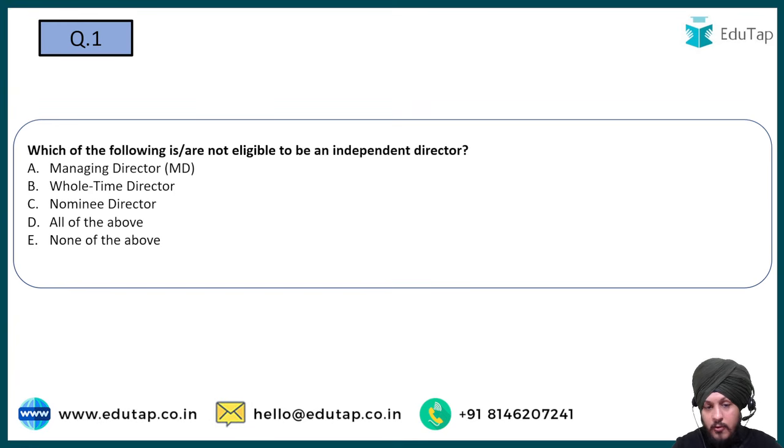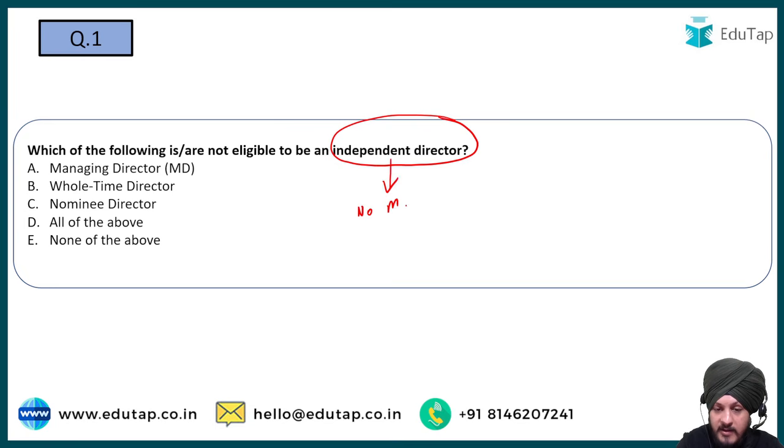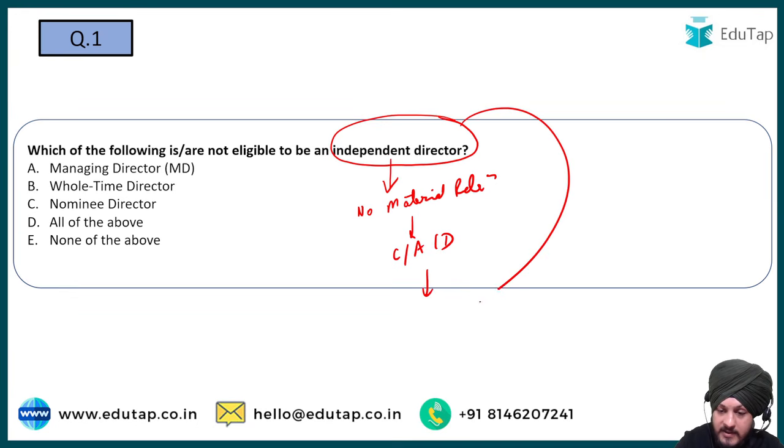Which of the following are not eligible to be an independent director? When we talk about the independent director of a company, one of the important features is that they are required to have no material relationship with the company or its affiliates or directors. Why is it so? So that the independence of the independent director does not get compromised.